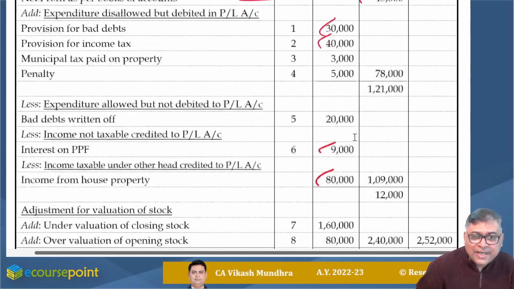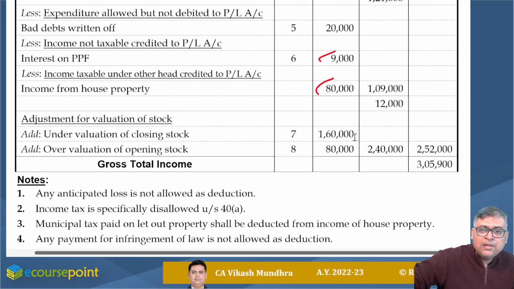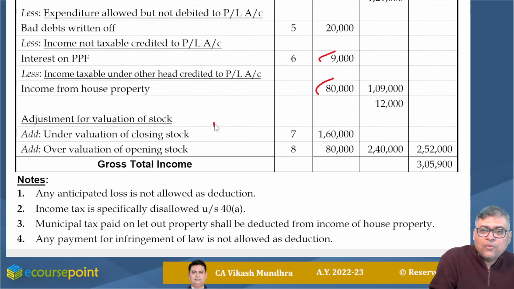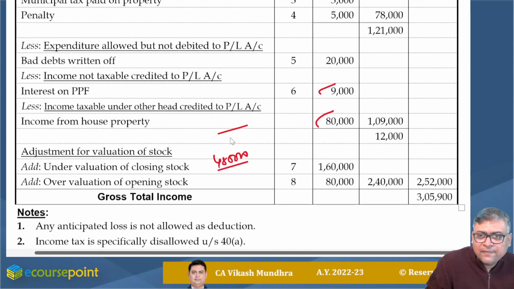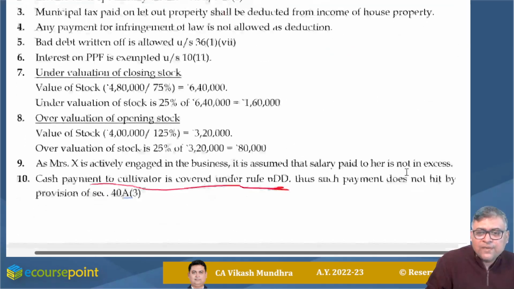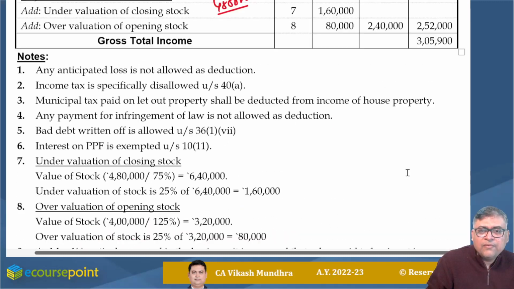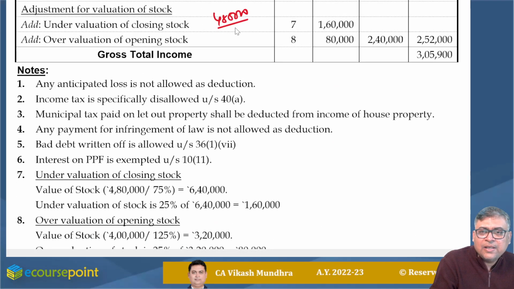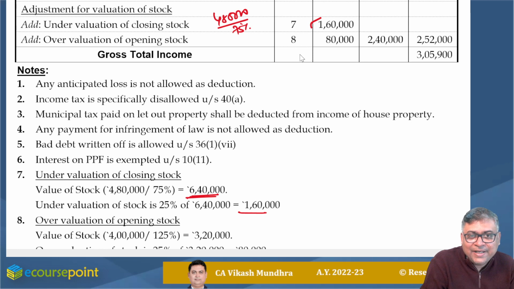We require to add undervaluation of closing stock. 480 is the 75%. I believe it is undervalued by 25%. Yes, it is undervalued by 25%. So it should be 480 divided by 75%. So my actual closing stock figure I derived would be 6,40,000, and 25% of it, 160, should be required to be added.